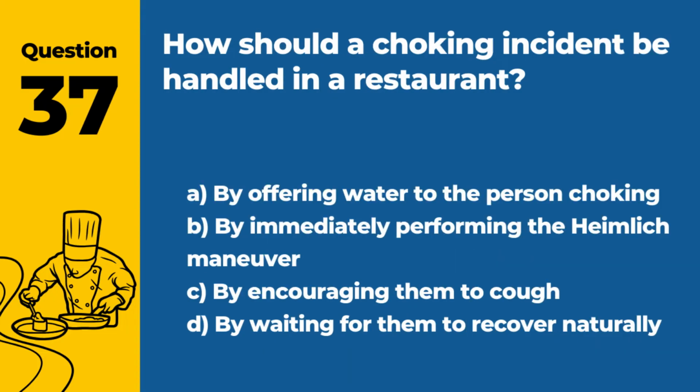Question 37. How should a choking incident be handled in a restaurant? A. By offering water to the person choking. B. By immediately performing the Heimlich maneuver. C. By encouraging them to cough. D. By waiting for them to recover naturally. Answer. B. By immediately performing the Heimlich maneuver. Prompt action can save lives in choking incidents.